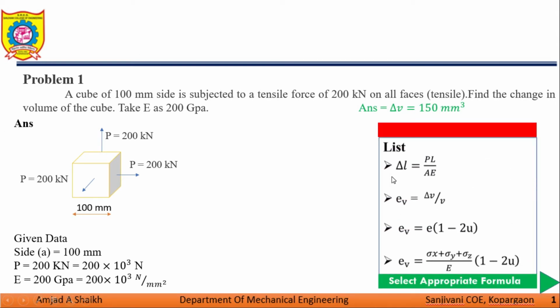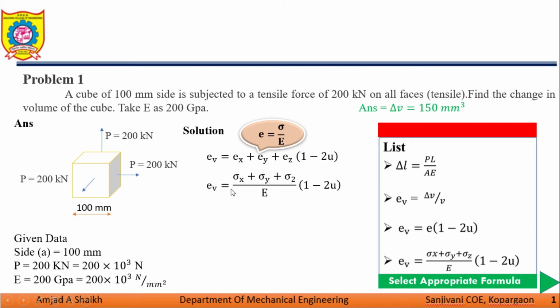Select the appropriate formula. First, delta L is equal to PL upon E. EV is equal to delta V upon V. EV is equal to E into bracket 1 minus 2 mu. And last, EV is equal to sigma X plus sigma Y plus sigma Z upon E into 1 minus 2 mu. As the problem is related to the triaxial stress system, we are selecting the last formula. EV is equal to EX plus EY plus EZ into 1 minus 2 mu. As E is equal to sigma upon E, we can rearrange this equation. EV is equal to sigma X plus sigma Y plus sigma Z upon capital E into 1 minus 2 mu.